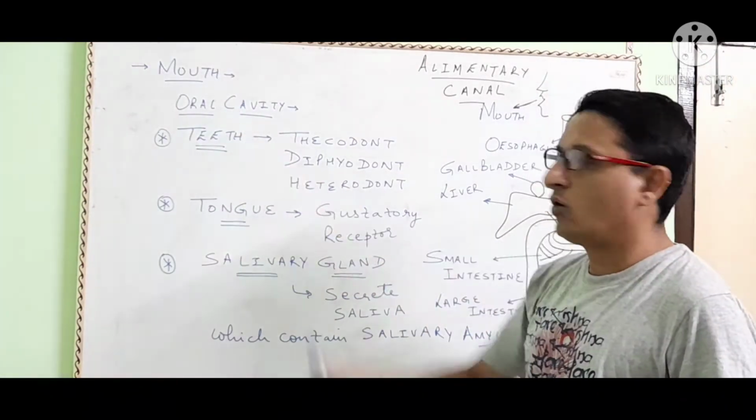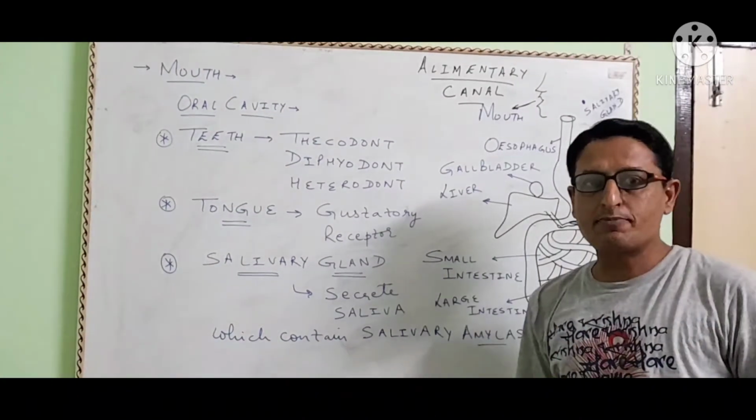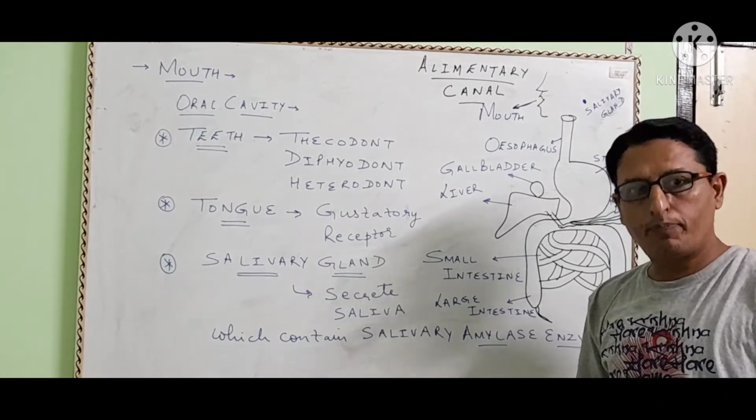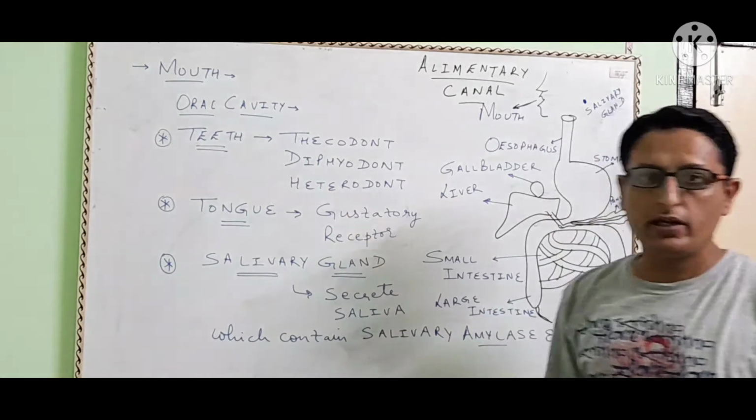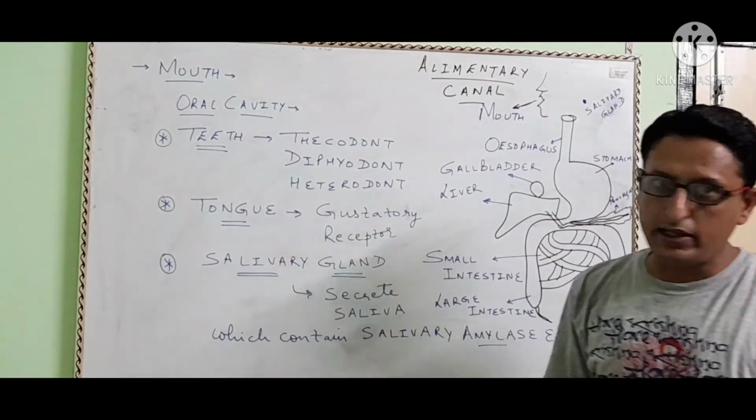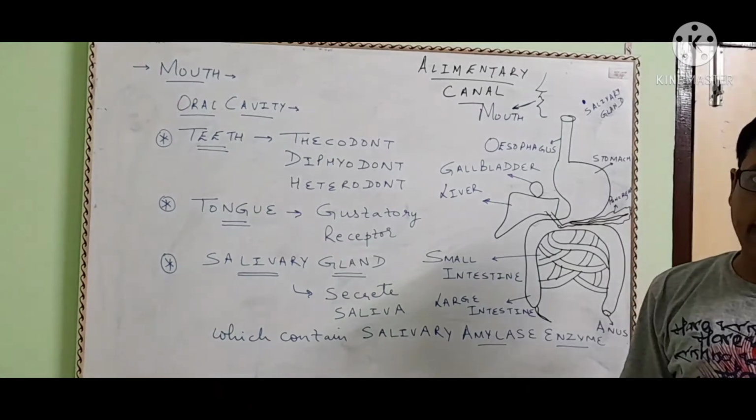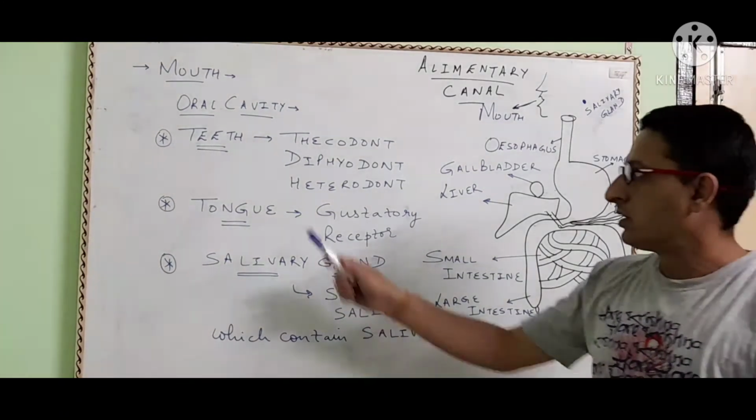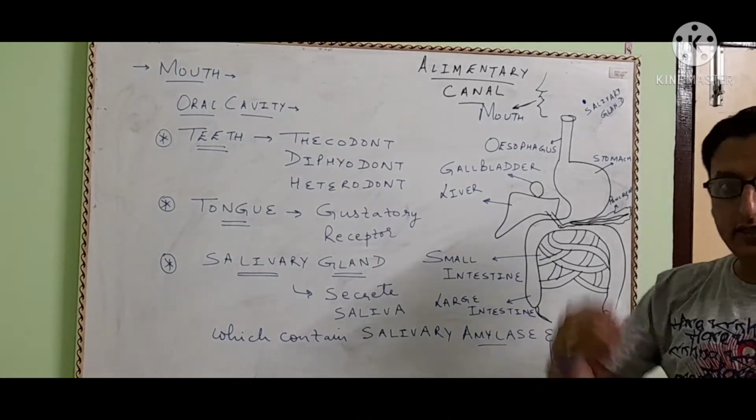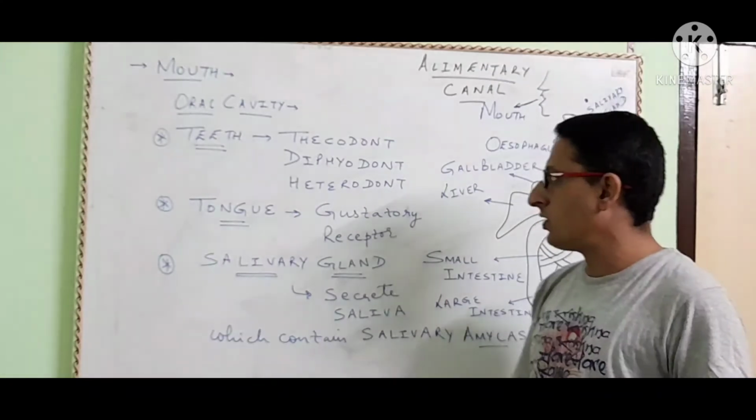So first is the mouth. What is the mouth? The space between lips and teeth is called the mouth. As you open your mouth, you see the oral cavity or buccal cavity. Inside the buccal cavity, you see teeth. So what are teeth? Teeth are the organs for crushing and grinding the food. Teeth are thecodont. Thecodont means they are inserted in jaws. You can check your teeth. They are inserted in jaws. That is why they are thecodont.